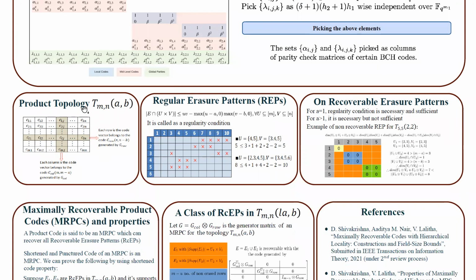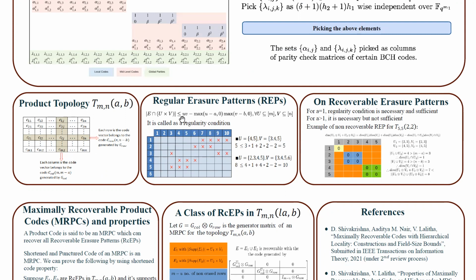In order to deal with correlated failures, product topologies are defined. In this, codewords are in an m by n array. Each row belongs to the row code, and each column belongs to the column code. The regular erasure pattern is defined as follows.